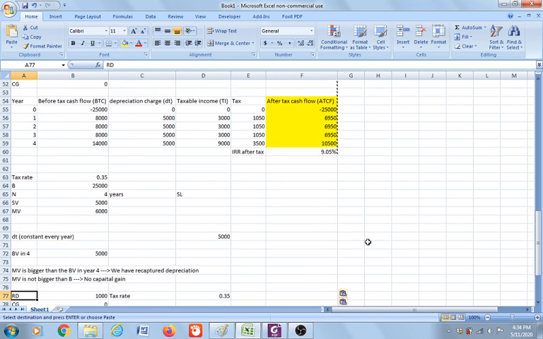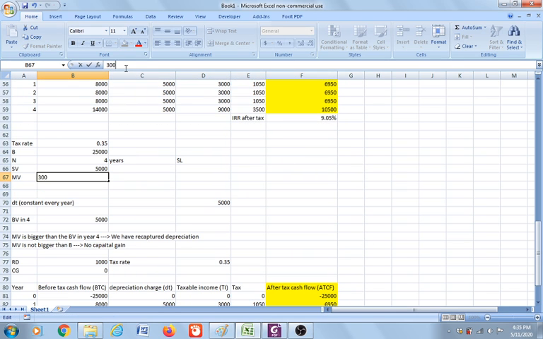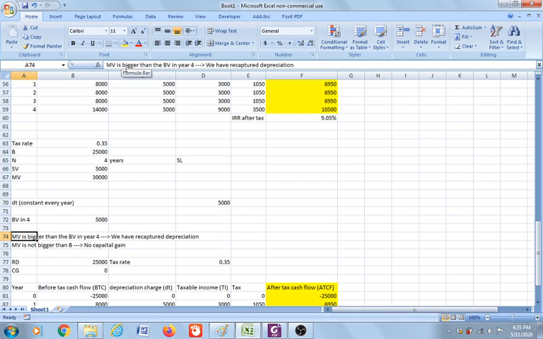Now assume that the market value of the equipment is 30,000. The book value of the equipment in year 4 is 5,000. So the market value is bigger than the book value in year 4, so we have recapture depreciation. The market value in year 4 is also bigger than the basis. The market value is 30,000, your basis is 25,000. So we have capital gain also.